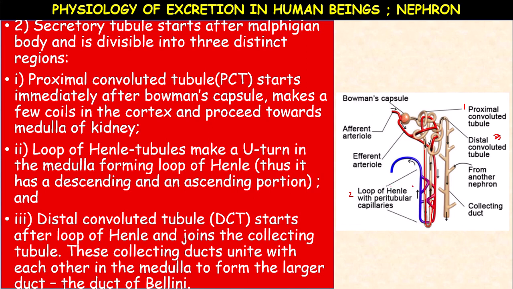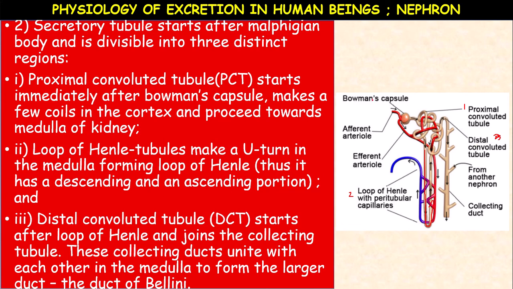Thus it has a descending and ascending portion. Ascending means proceeding upward, descending means coming down. Next, the third part is distal convoluted tubule. It starts after the loop of Henle.